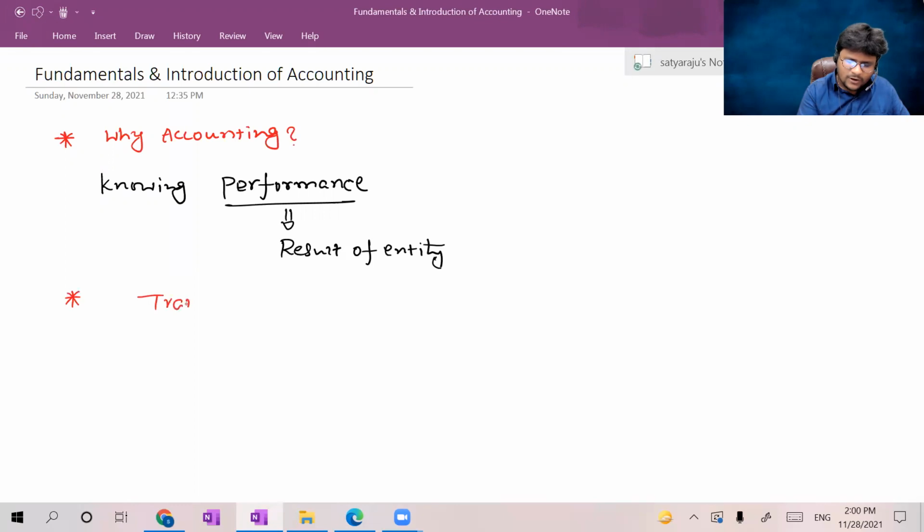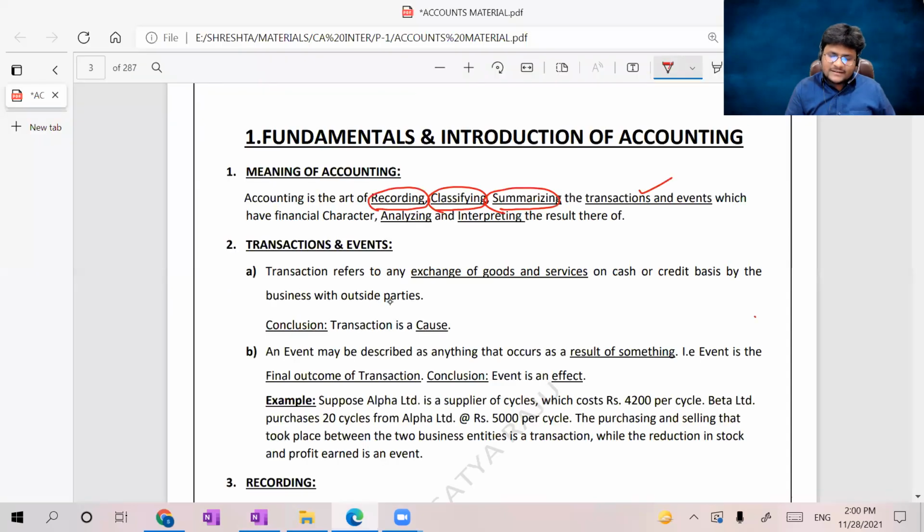Many members are already aware of that. What is the meaning of transaction and event, and what is the difference between them? A transaction refers to anything related to the exchange of goods or services. There may be an exchange of goods, purchase, sale, or service, like taking service from an employee, on cash or credit basis by the business with outside parties.